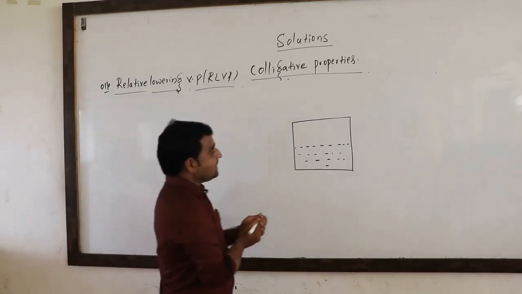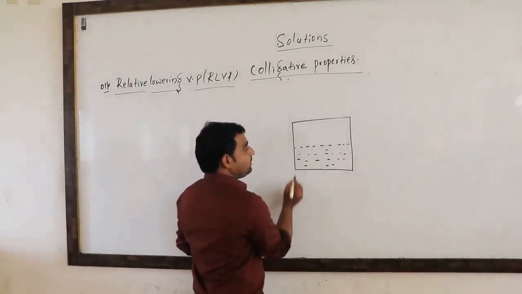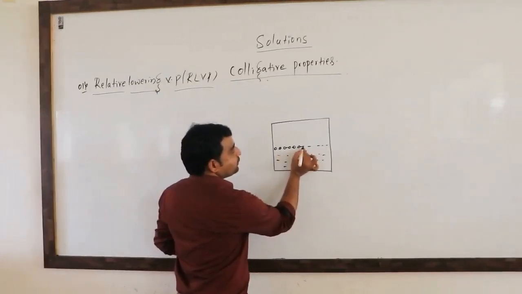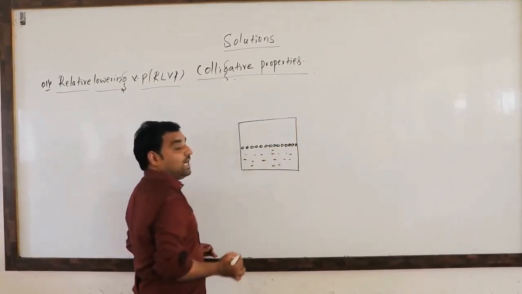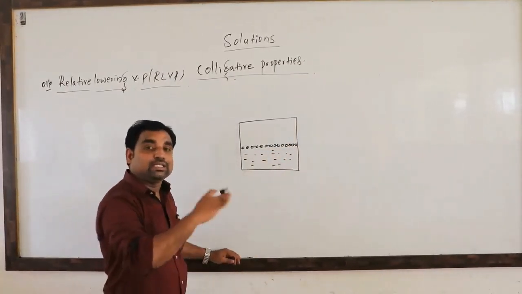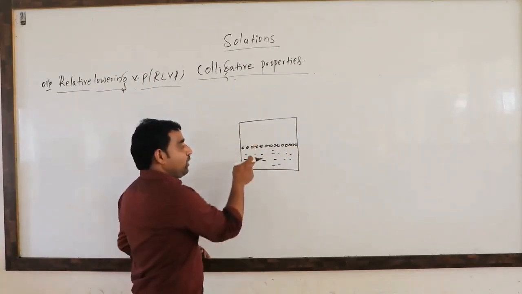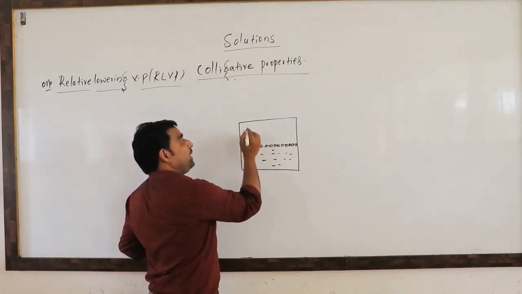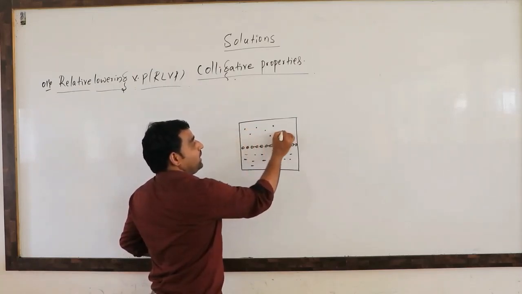Let us consider an example. The solvent is taken in a closed vessel. Here the solvent particles are present at the surface of the liquid. These liquid particles have more tendency to escape from the liquid phase to the vapor phase. When evaporation takes place, these particles form vapor molecules above the surface of the liquid.